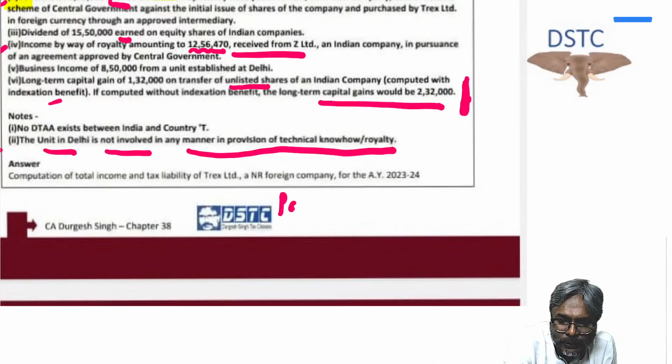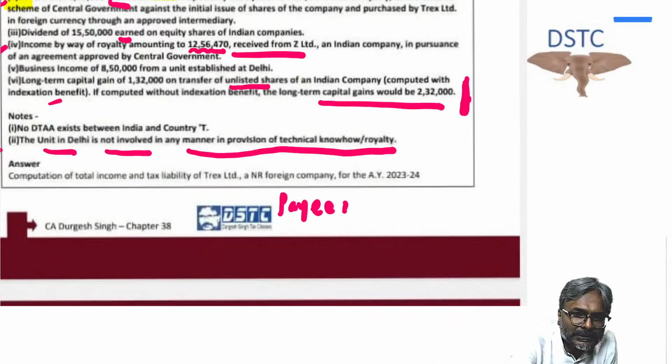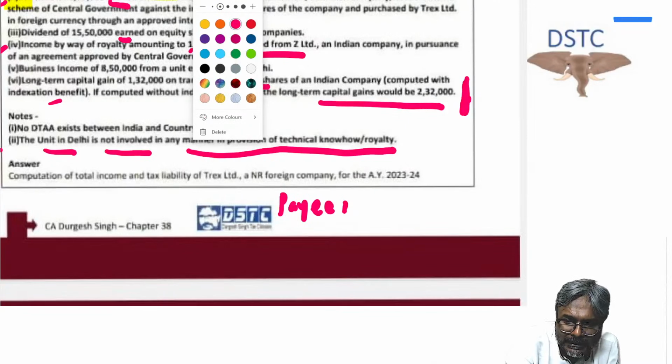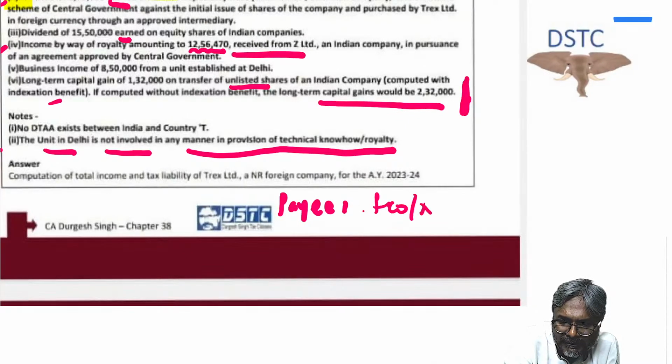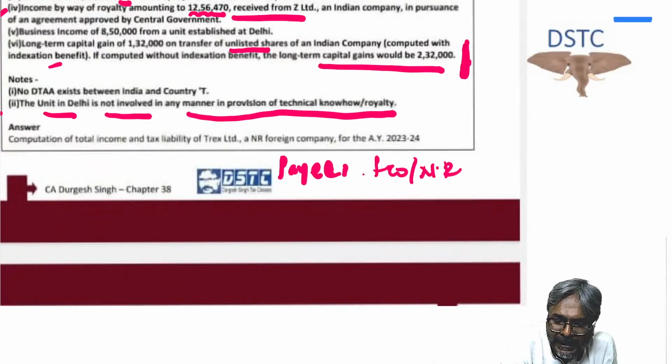Supposing your payee, who is the payee? In this case, the payee, students, is a foreign company or a non-resident; they are the receiver. Then the payer in India will have to deduct the TDS, and the TDS that they will deduct will be after loading the HEC of 4%. That will be the effective rate of TDS.